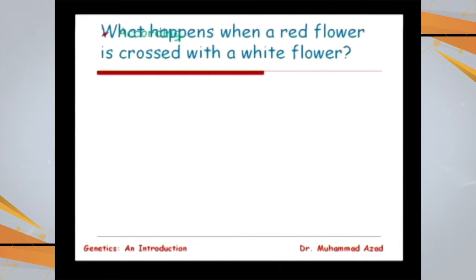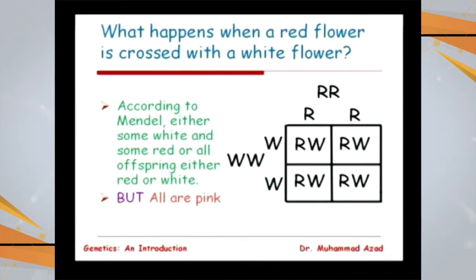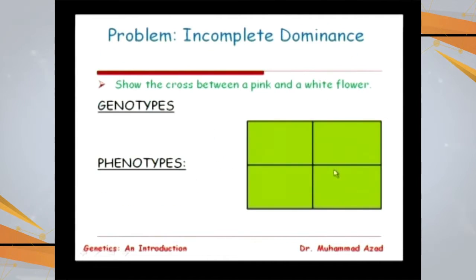What happens when a red flower is crossed with white flowers? According to Mendel, either some white and some red, or all offspring either red or white should be there, but all of these are pink. So this is the combination. The alleles for red flowers are going to segregate, the alleles for white are going to segregate, and all of these are heterozygous, and in the heterozygous state, this is a new situation.